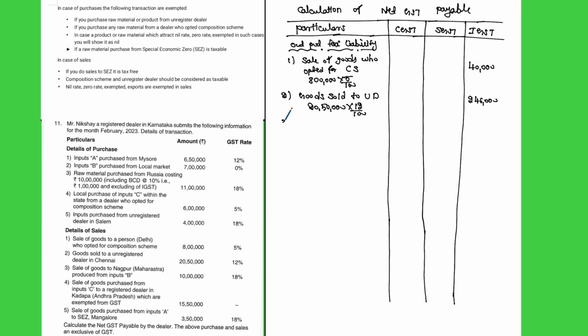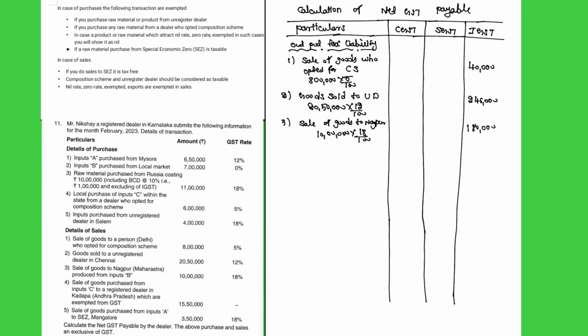Third transaction, if we see: sale of goods to Nagpur, that is Maharashtra, produced from input B. It is also interstate, from Karnataka to Nagpur. Transaction value 10 lakhs. Since it is IGST at 18%, we get 1 lakh 80,000. This is also an interstate transaction because it is from Karnataka to Nagpur.